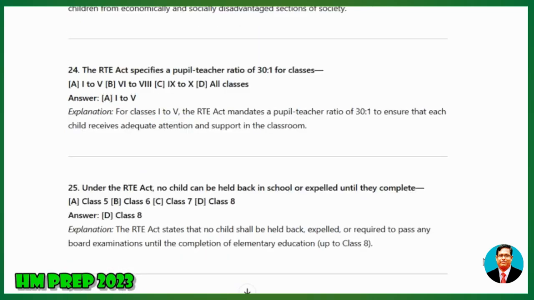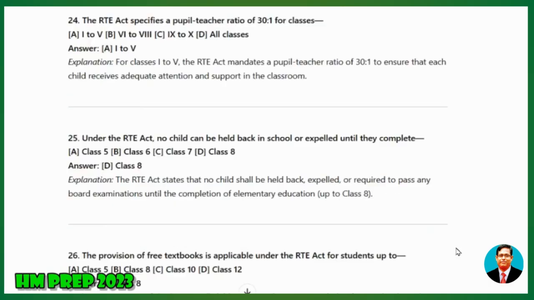25. Under the RTE Act, no child can be held back in school or expelled until they complete: A, Class 5; B, Class 6; C, Class 7; D, Class 8. Explanation: The RTE Act states that no child shall be held back, expelled, or required to pass any board examinations until the completion of elementary education, up to Class 8.